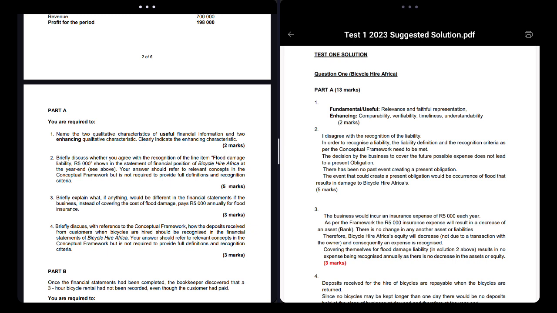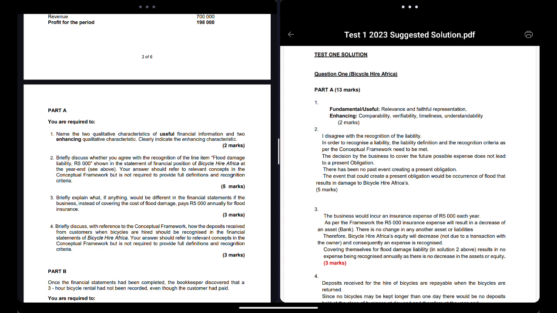So you must discuss this. In the memo they say, in order to recognize a liability, it must meet the definition and the recognition criteria of the conceptual framework. So you tell them, listen here, for this to be a liability, it has to meet this criteria. But right now, it's not meeting the criteria. So what is it not meeting? You discuss: the decision by the business to cover the future expenses may not lead to a present obligation.